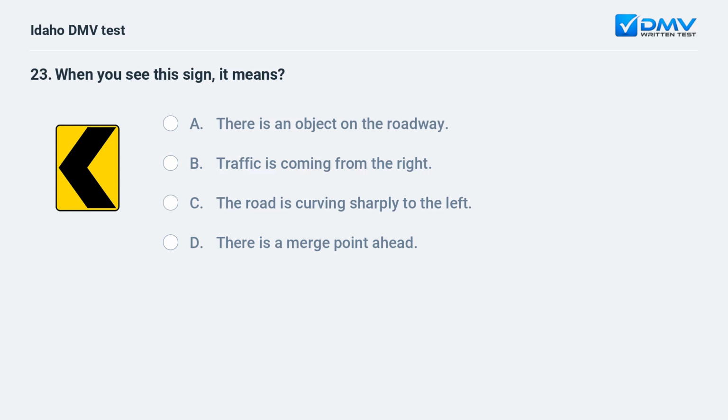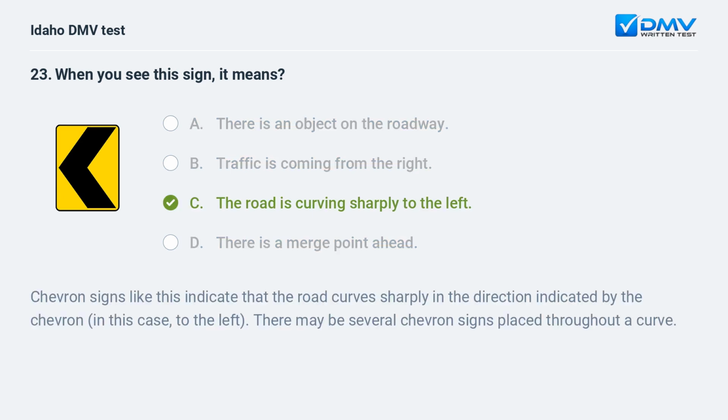When you see the sign, it means A. There is an object on the roadway. B. Traffic is coming from the right. C. The road is curving sharply to the left. D. There is a merge point ahead. C. The road is curving sharply to the left.